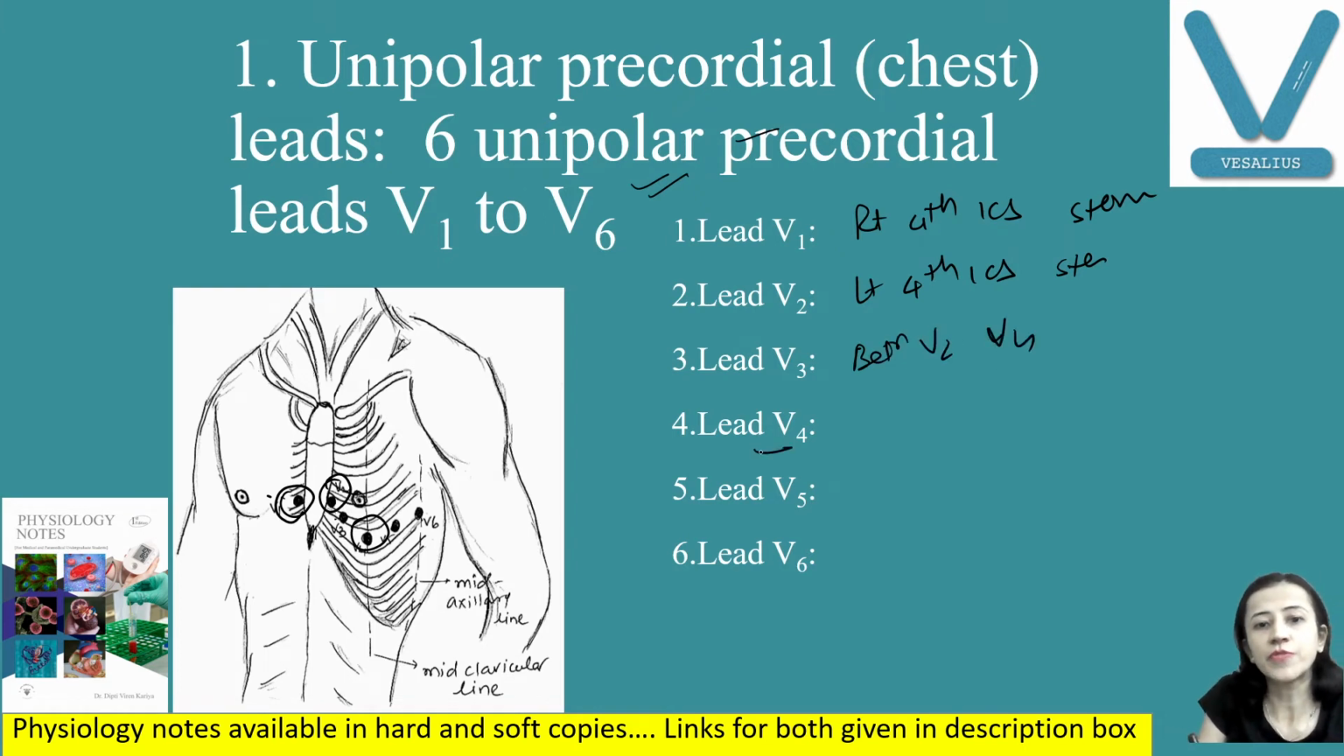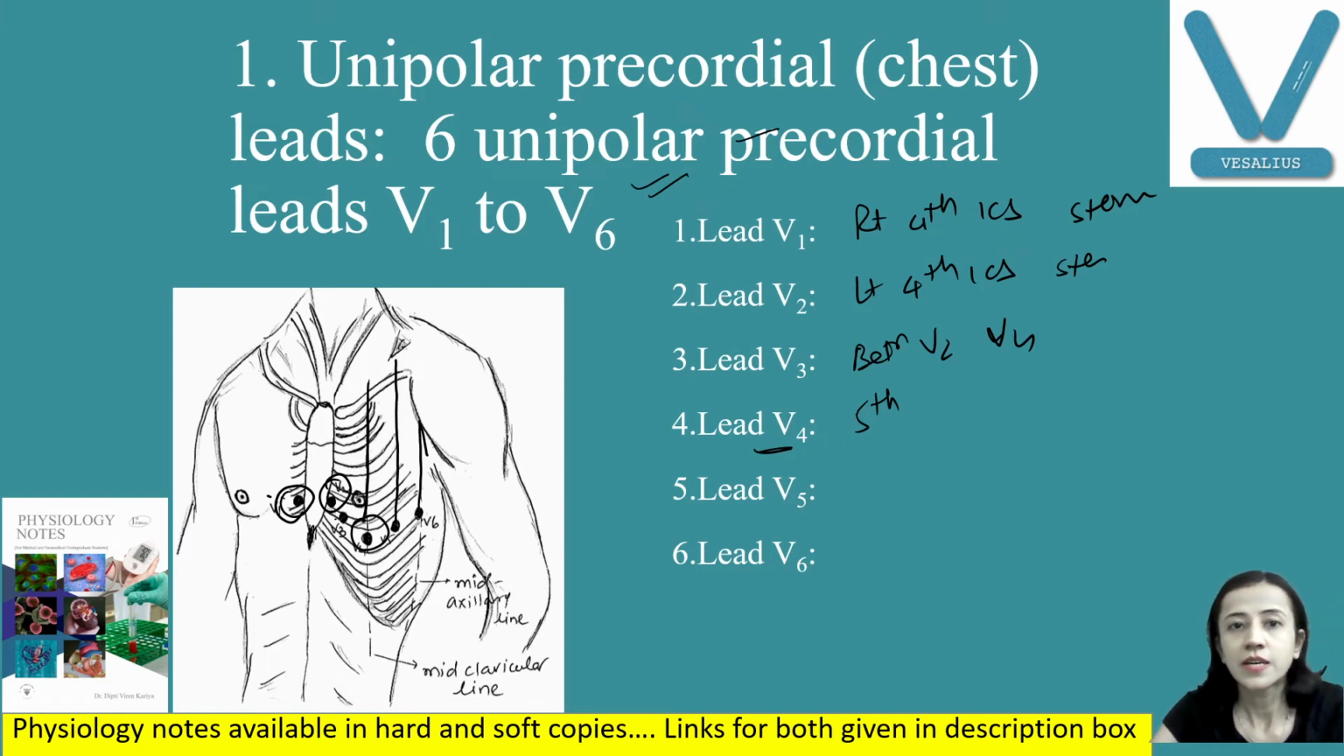Then V4, that is located in the fifth intercostal space here in the mid-clavicular line. This is the mid-clavicular line here. V5, fifth intercostal space in the anterior axillary line. And V6 in the fifth intercostal space at your mid-axillary line. Fine. So these are the 6 precordial leads placement.